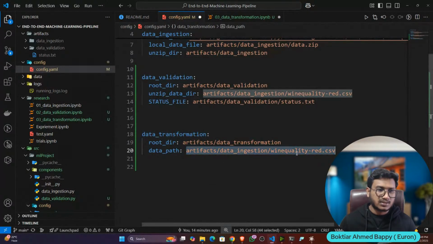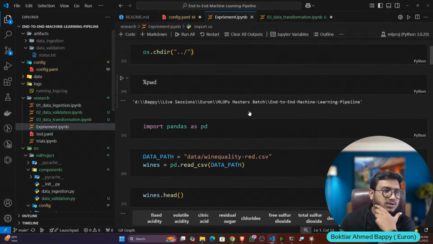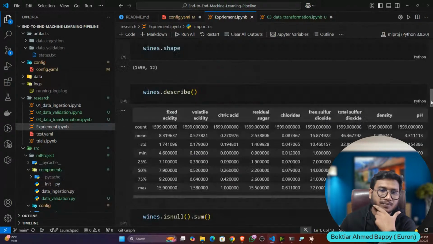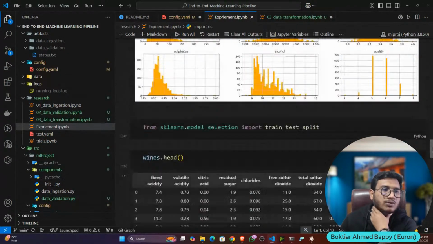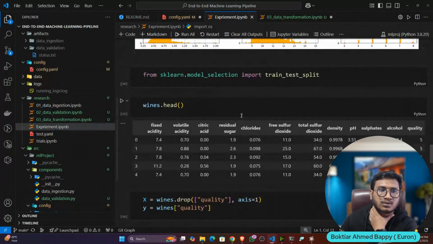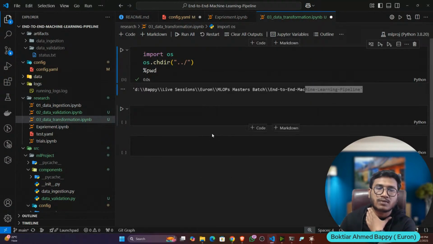Here my data is present because see, the data transformation step here will only do the train test split operation. Only the train test split, because if you see my actual notebook, I'm not doing any kind of feature engineering task. But if you want to do any feature engineering, let's say normalization, outlier removal, missing value handling, everything you can perform in the transformation stage. Whatever you have learned in machine learning, whatever you used to perform in the notebook, the same thing you can do here. But here we will only do the train test split operation. That's it.